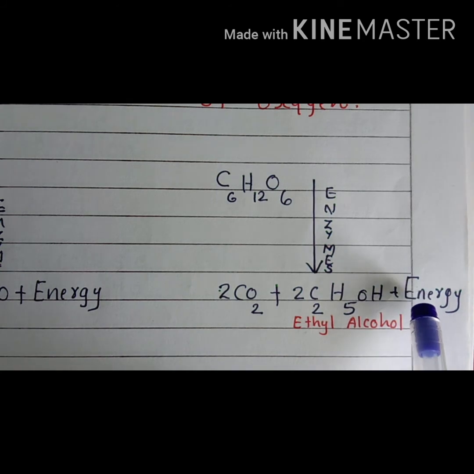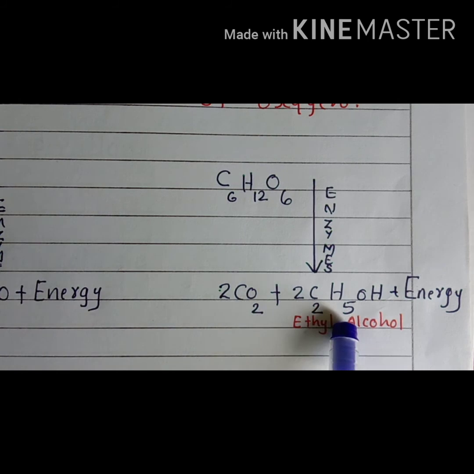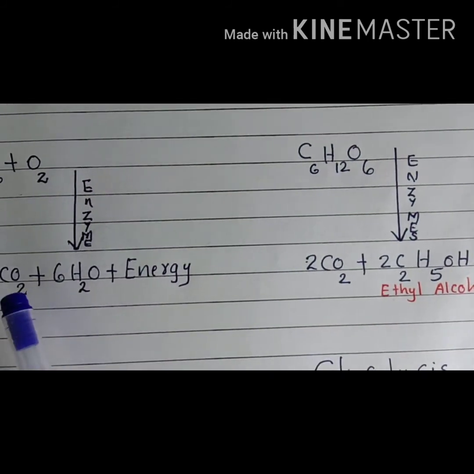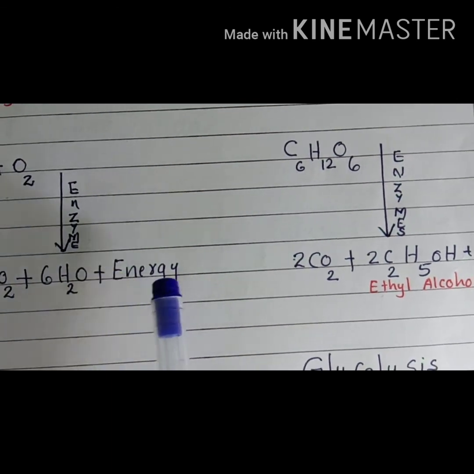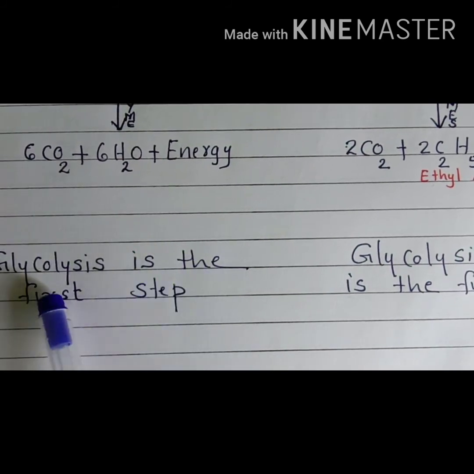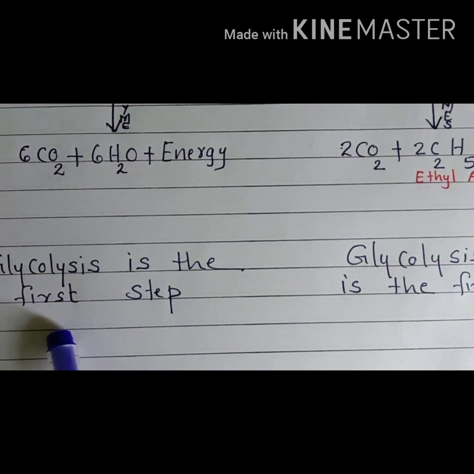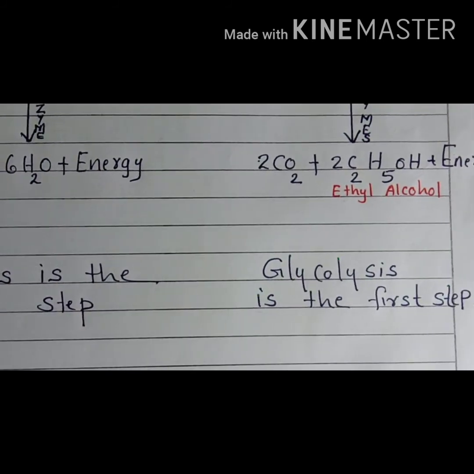Here the energy which is formed in anaerobic respiration is less than the energy which is formed in aerobic respiration. And here the end product is ethyl alcohol, and here the end products are carbon dioxide, water, and energy. Then in both aerobic and anaerobic respiration, glycolysis is the first step. So glycolysis is the common step that can be seen both in aerobic respiration as well as anaerobic respiration.